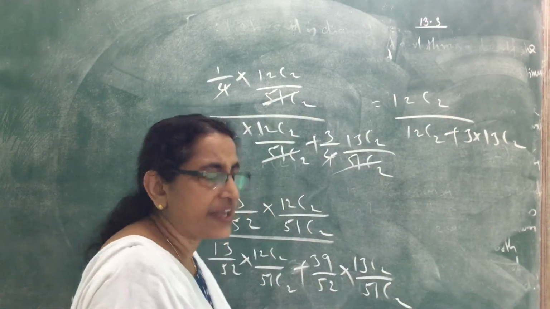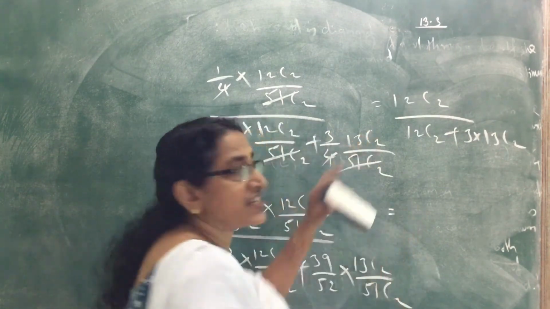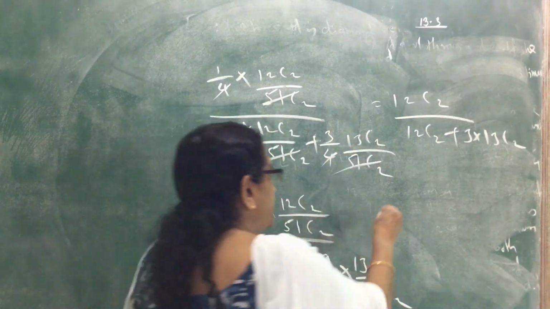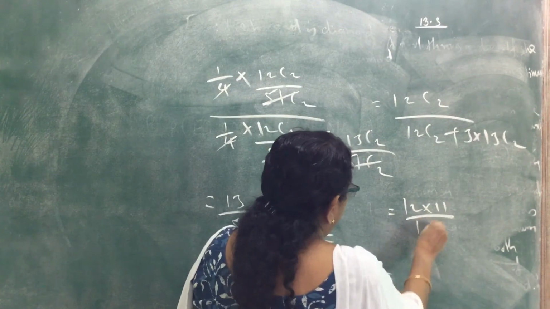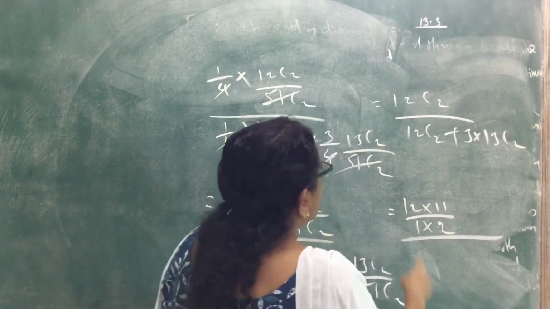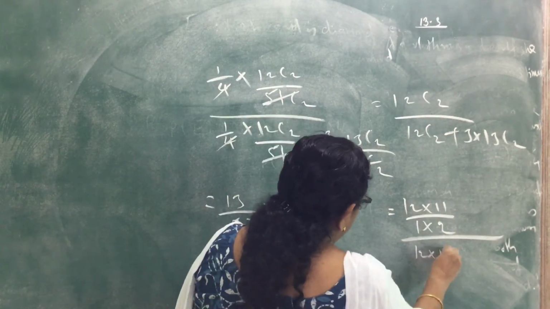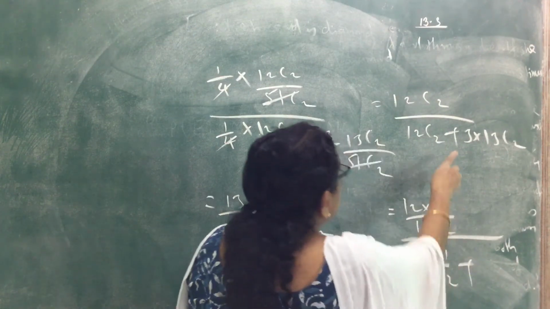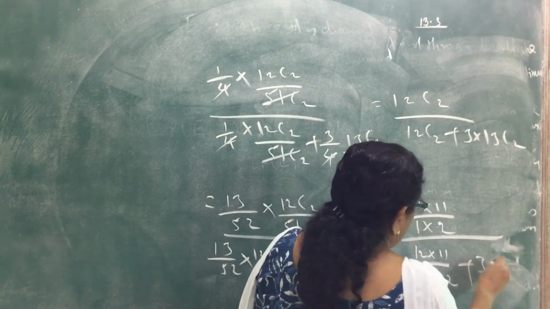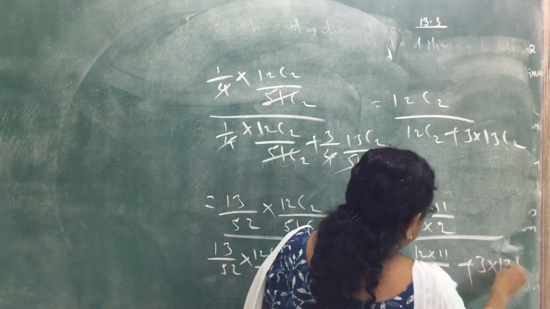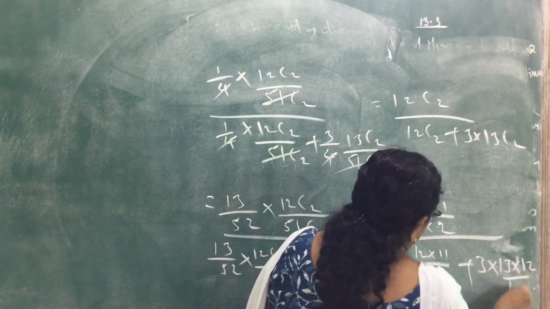Now we can simplify. How do we calculate 12C2? 12 into 11 divided by 1 into 2, whole divided by 12 into 11 by 1 into 2 plus 3 into 13C2, which is 13 into 12 divided by 1 into 2.